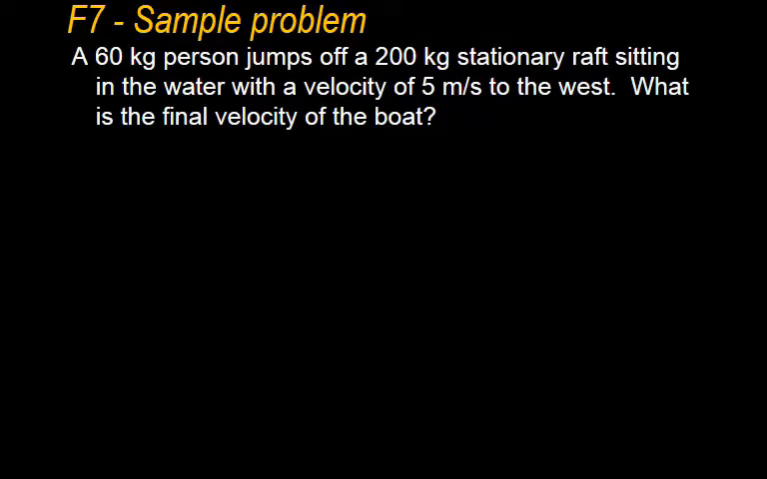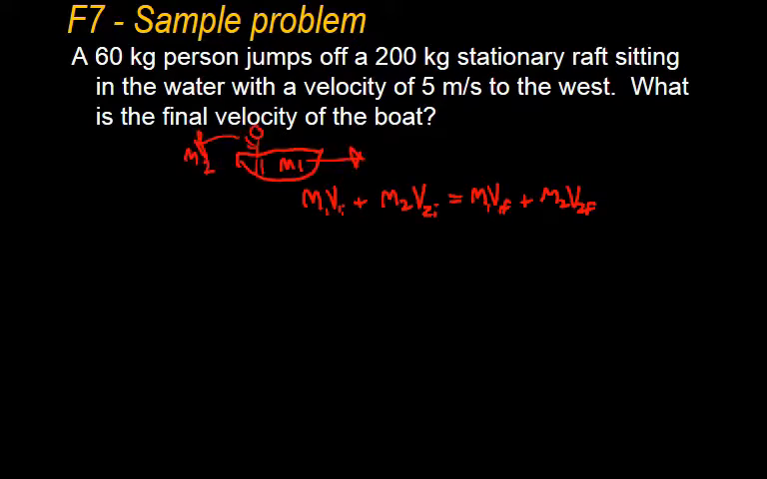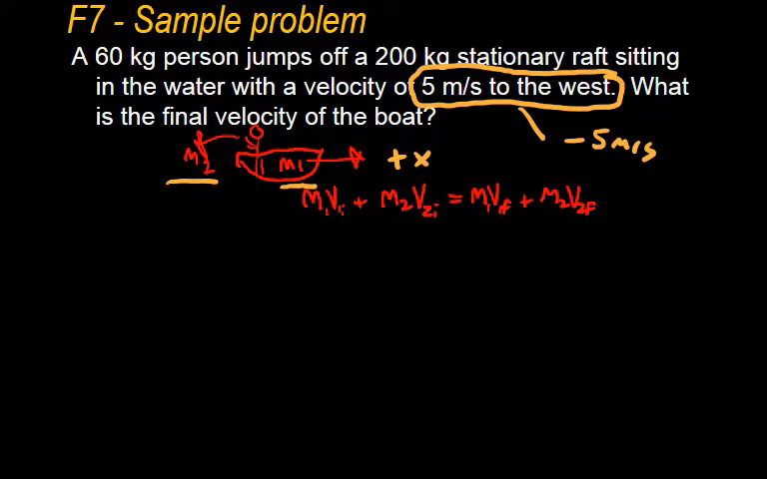All right, so let's try this one now. We have a 60 kilogram person jumping off a stationary raft sitting in the water with a velocity of 5 meters per second to the west. What is the final velocity of the boat? If we draw this out, let's make m2 the man and m1 the canoe. Here we go again with one of the most important things in this unit, your signs. 5 meters per second to the west means negative 5 meters per second, if you set up your signs with positive x and negative x. Because if you just threw in positive 5, that means the man is jumping out to the east, which is not happening.